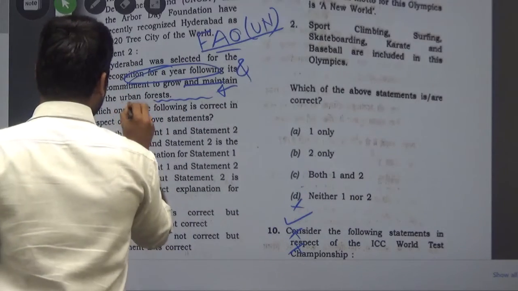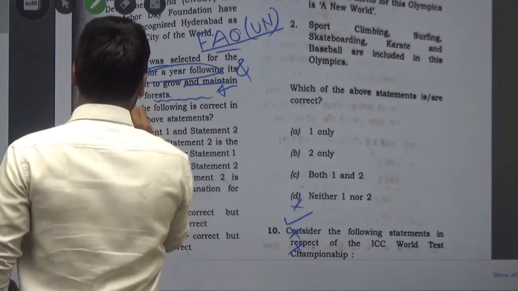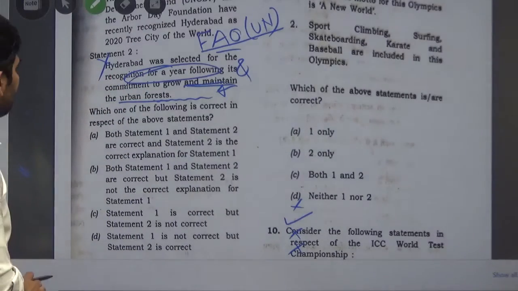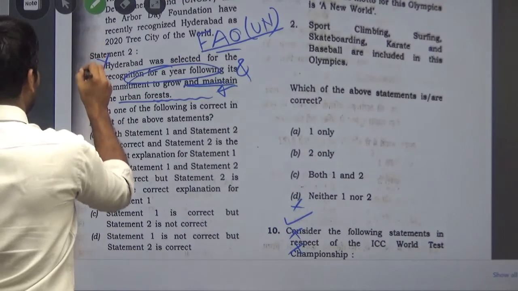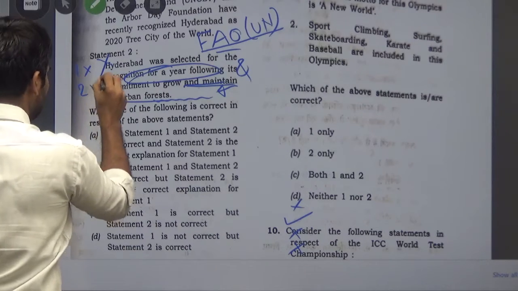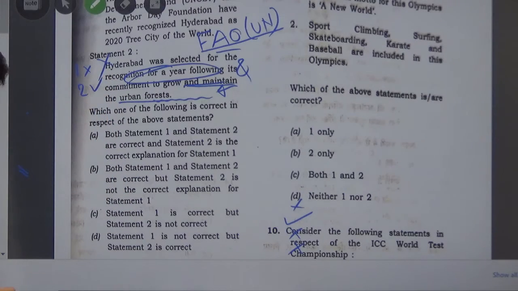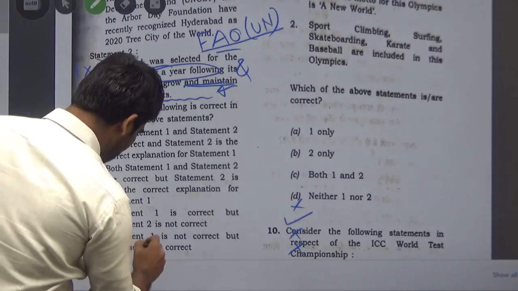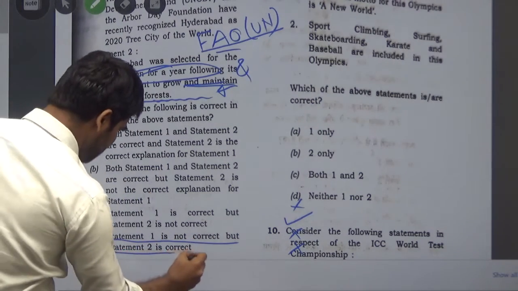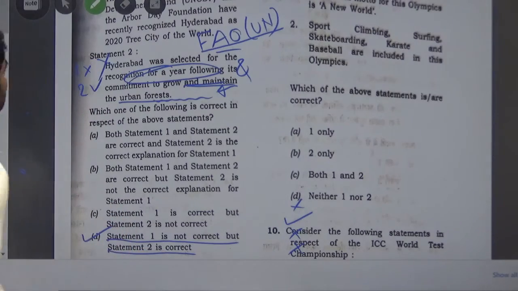Yes, the Tree City recognition is given for the maintenance of urban forest. So statement 1 is wrong and 2 is right, correct. In the options we have option D, where statement 1 is not correct and statement 2 is correct. So the answer is D.